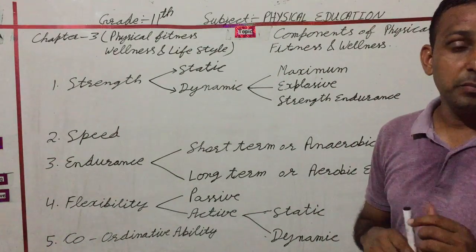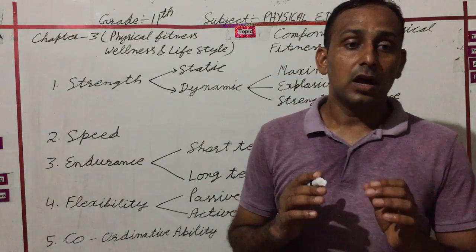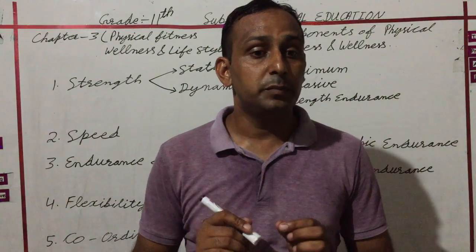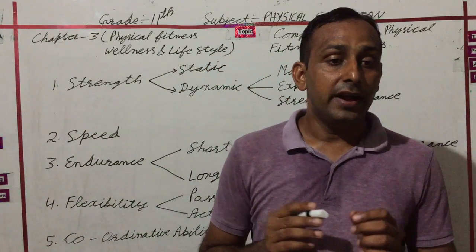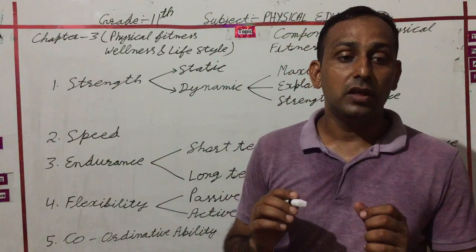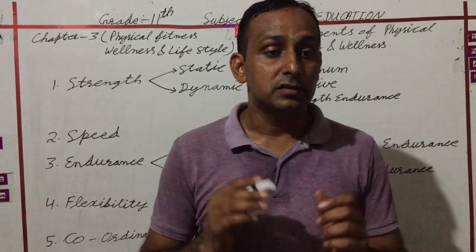Next is explosive strength, the second type of dynamic strength. Explosive strength is the combination of strength and speed ability. In other words, it can be defined as the ability of the muscles to overcome resistance with high speed.